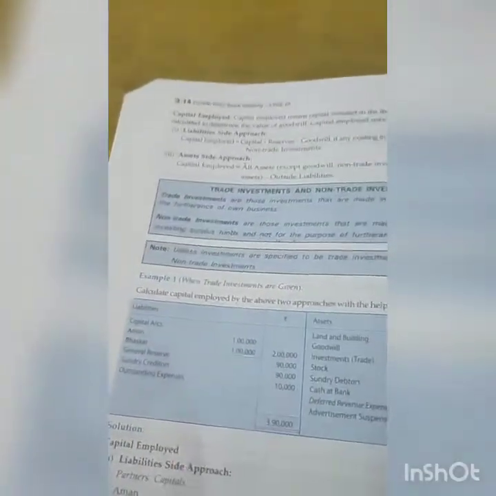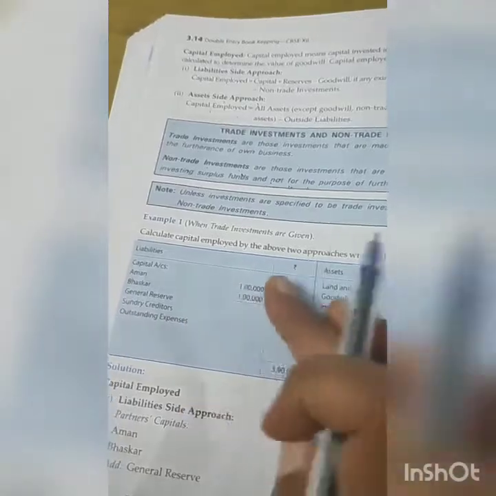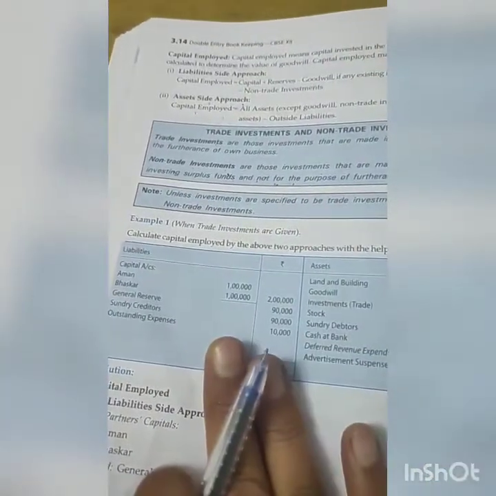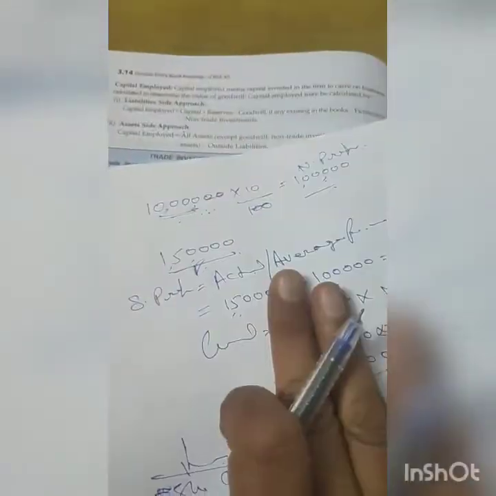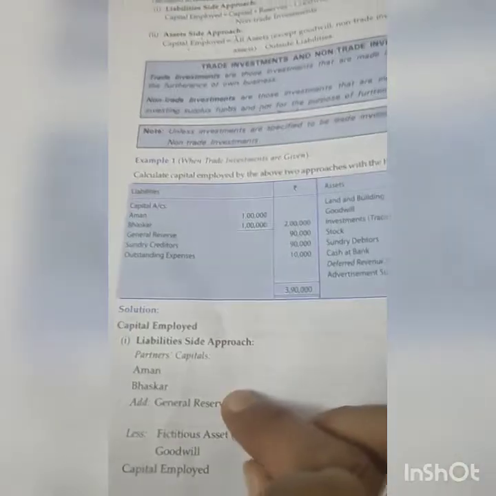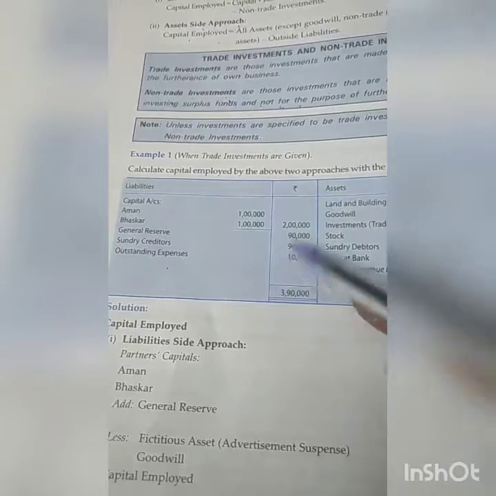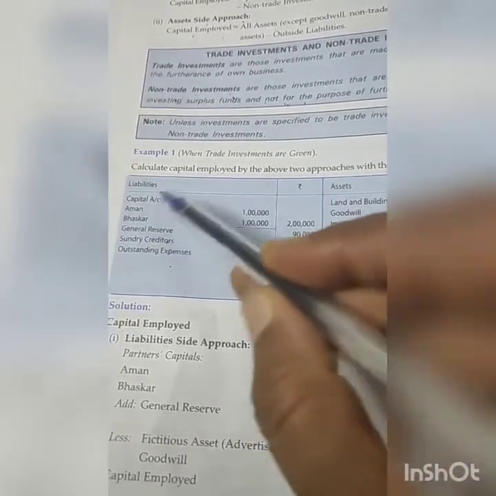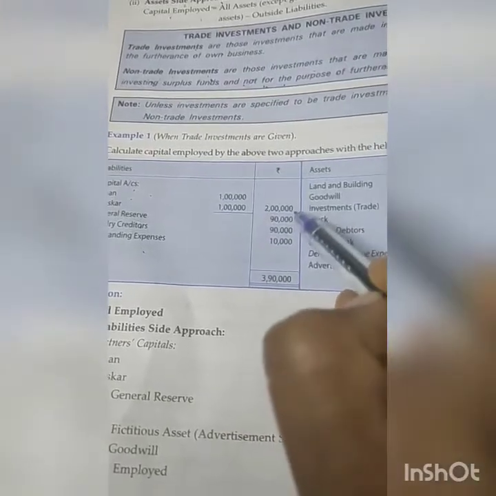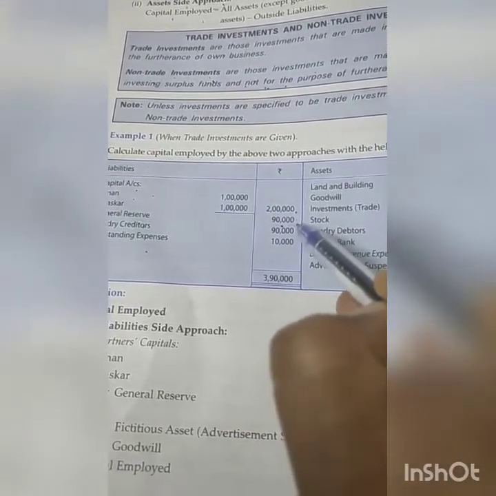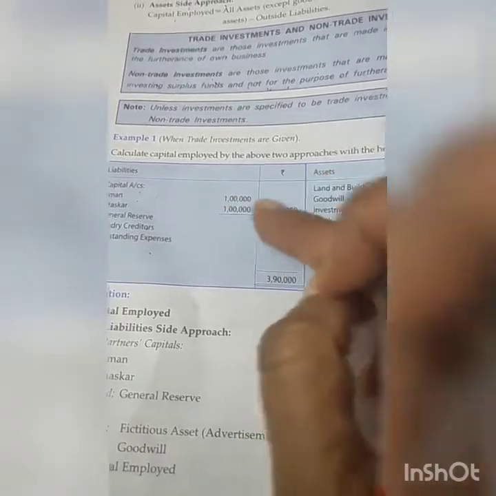So one example I'm taking here. Here it is telling, and they are teaching to calculate capital employed only. To calculate super profit is very, very easy. The example which I have taken, this is the only thing. So you have to understand how to calculate the capital employed. We will be calculating from both the aspects. So here is the liability approach. So let's do it. What do we take in the liability approach? We take the capital, we take the reserves. Fine. So we have a capital of rupees 2 lakh and reserves are 90,000. Okay. Now we have taken these two.